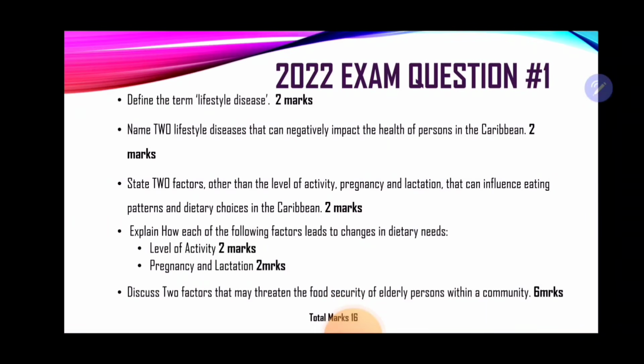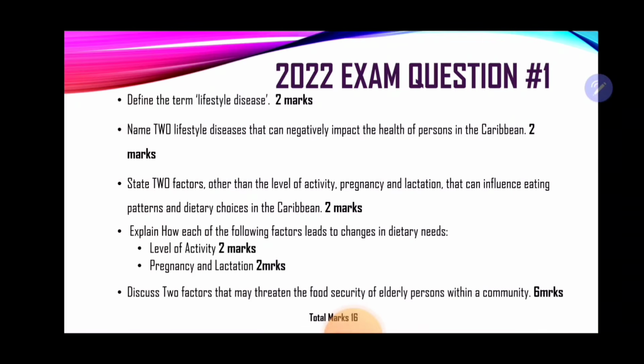2 marks. Name 2 lifestyle diseases that can negatively impact the health of persons in the Caribbean. 2 marks. State 2 factors other than the level of activity, pregnancy, and lactation that can influence eating patterns and dietary choices in the Caribbean. 2 marks. Explain how each of the following factors leads to changes in dietary needs. These factors are level of activity, pregnancy, and lactation.